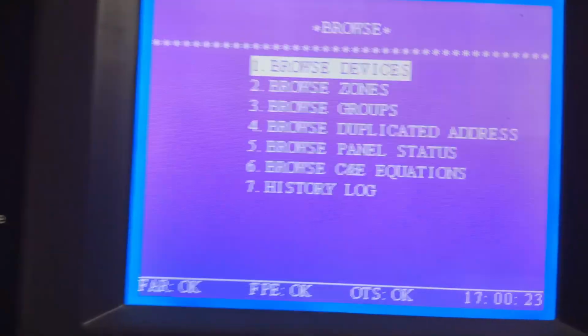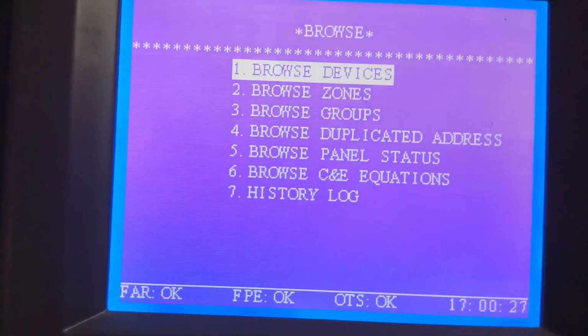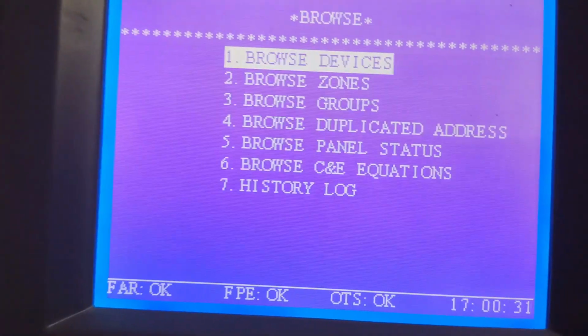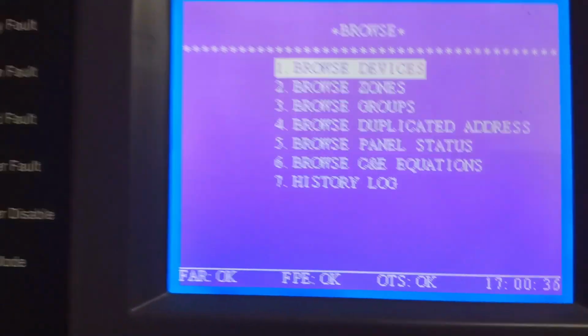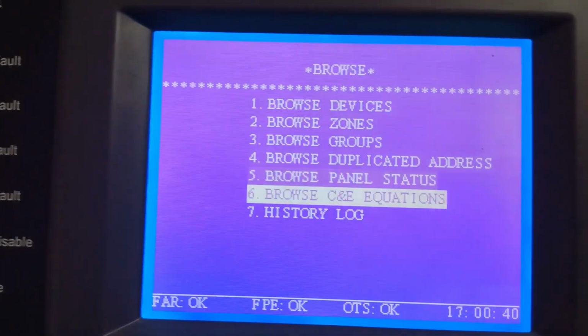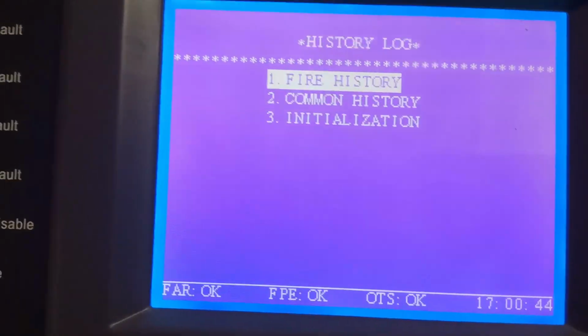browse, enter. So you can select inside the browse device, browse zone, browse group, and duplicate address, so double address, and browse panel status of the panel, the equation, and history log. So all the events and logs are inside. You can see history log. See, you have file, common, history, and initialization.